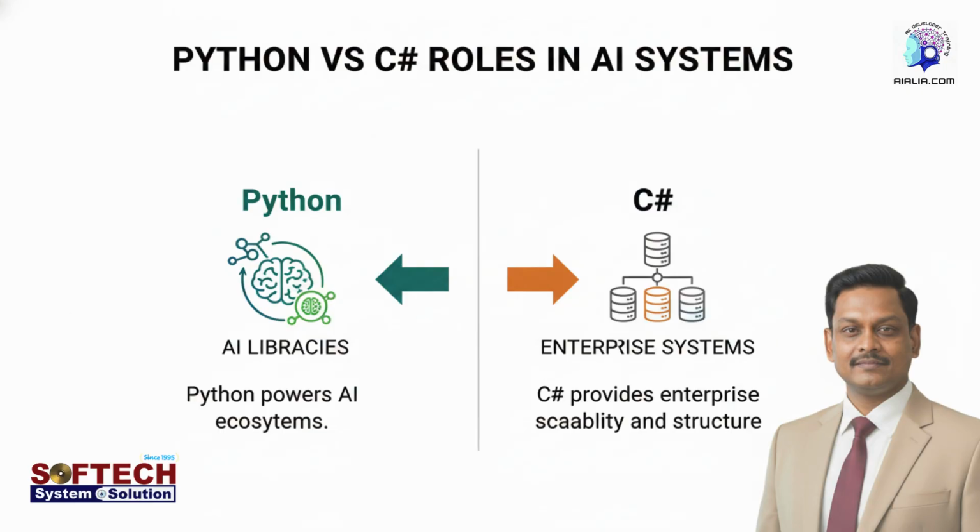With C#, you can build application software and system software. Most world-class application software like MS Office is built using C family technologies. Even Windows systems rely on C family languages. So one language can support both system-level and application-level development. So C# can be your backbone. Python can be your brain. When you combine both, you become a hybrid developer. That is what is required to become an AI developer. It also prepares you for agentic AI and autonomous AI systems.